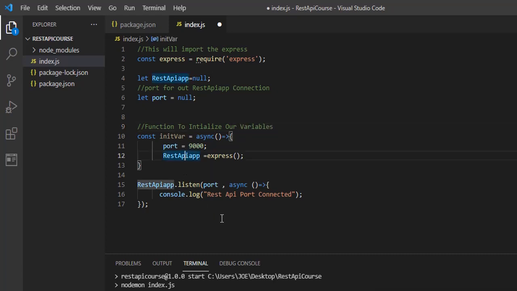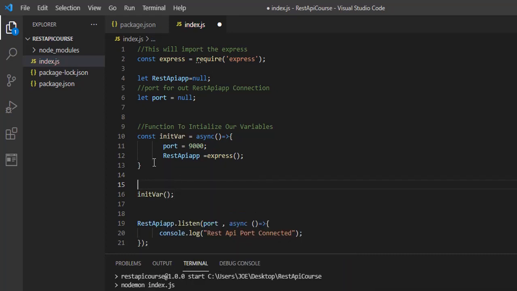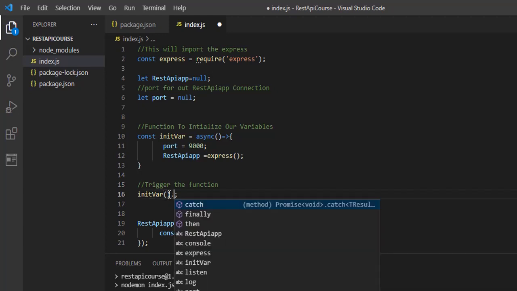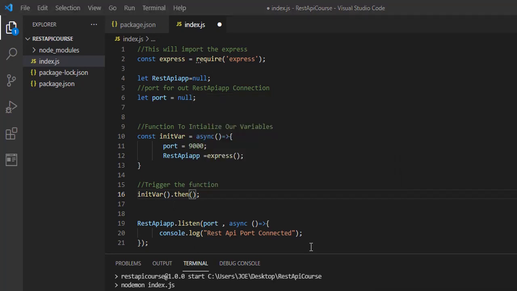You know, normally I like to write things inside the function so that the code will look more arranged. So I'm going to call the function here. In order to trigger the function, I'm going to trigger it in here. So now with this, whenever we run the app, it's going to trigger the function. So we're going to say then, when the function is executed, I want you to do something else.